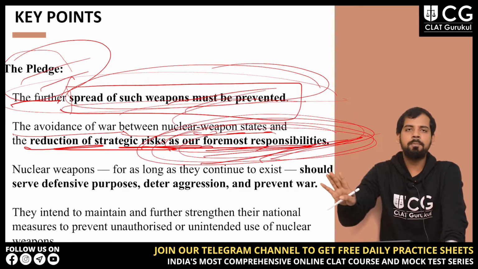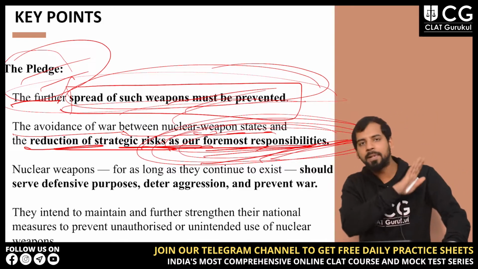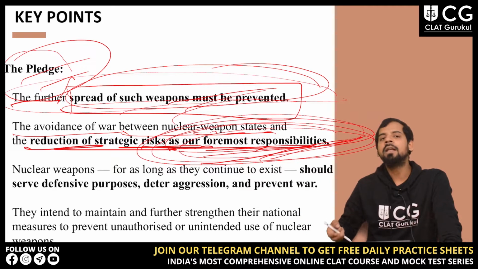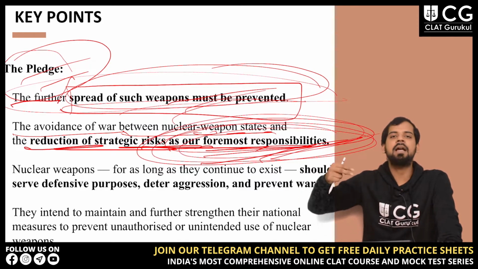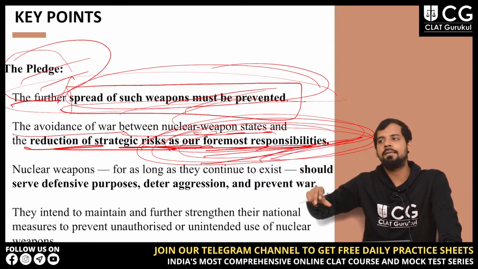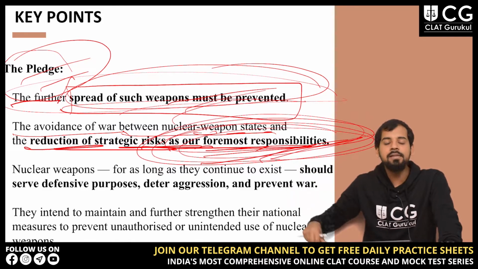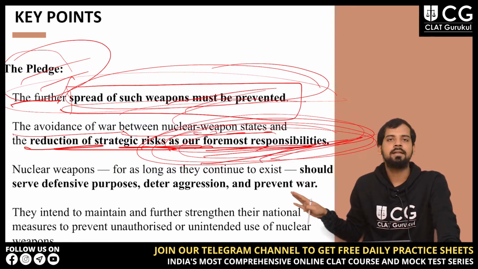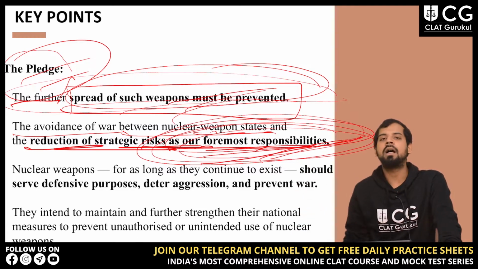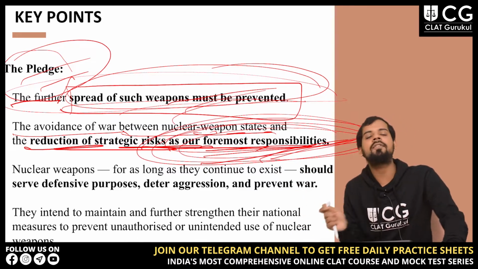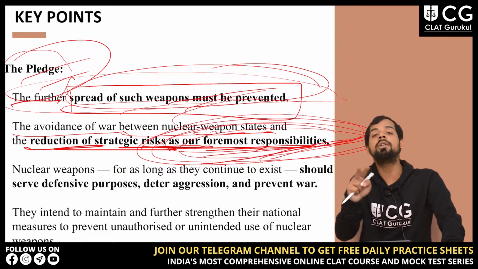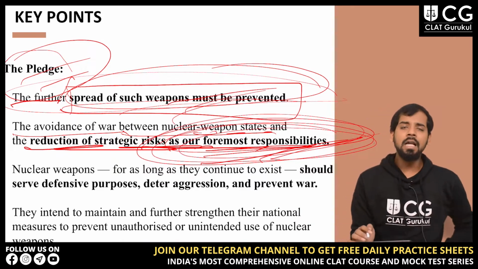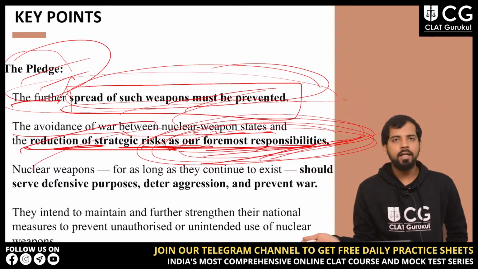So the first idea was to prevent the spreading of such weapons, and then if there are states having atomic or nuclear weapons, there must be avoidance of war between these nuclear states, because third parties will also get affected if two nuclear weapon states start to fight.